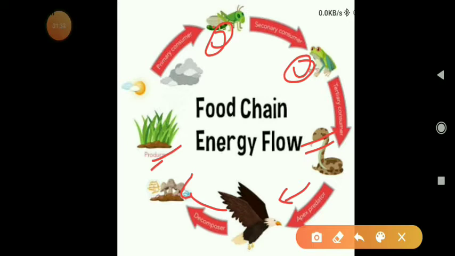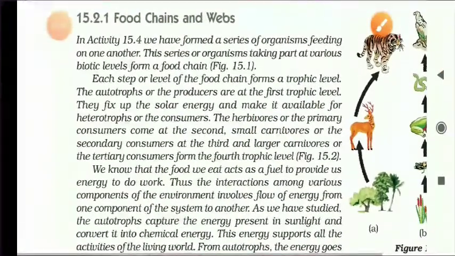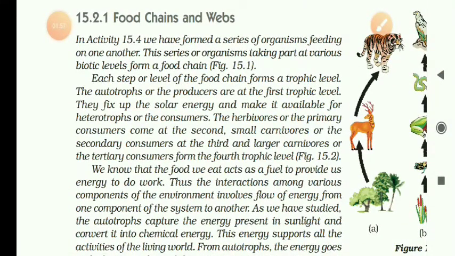You know that one organism is depending upon the other organism, so they are eating the food. When they eat the food, energy flows from one level to another level. Okay, that we will discuss in this. Now you see here, this series of organisms taking part at various biotic levels forms a food chain. Now each step or level of the food chain forms a trophic level.